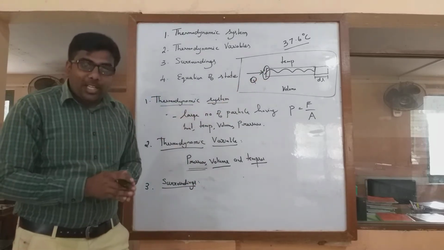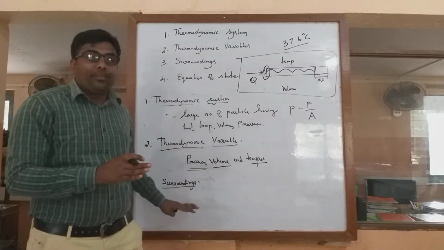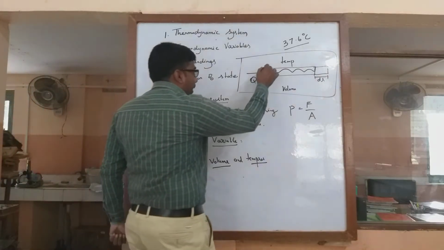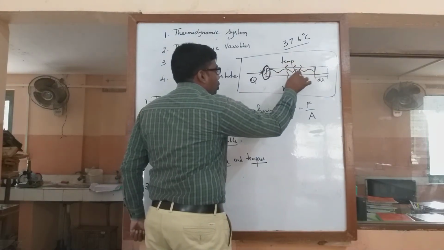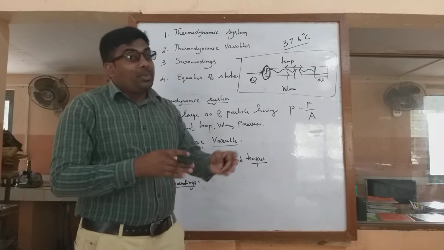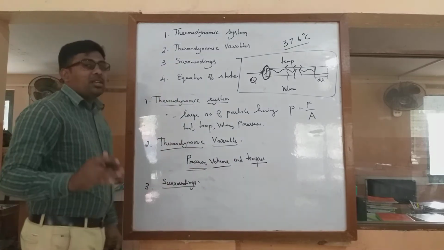Whenever we are doing an experiment for a constant result, we should always consider the surrounding. If I am supplying a variable heat on that, some of the heat will be given out to the surroundings. So there will be a change. That is why it is necessary to always consider the surrounding.